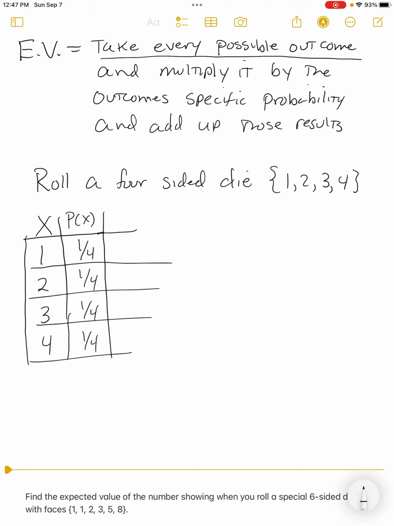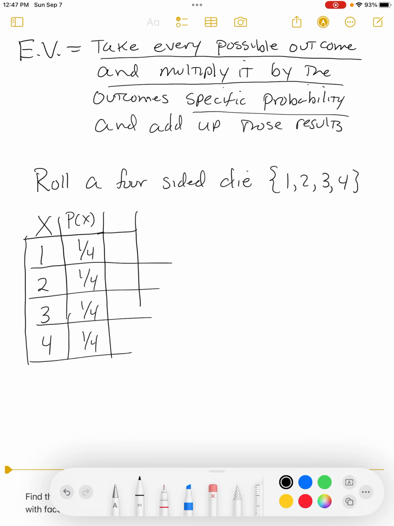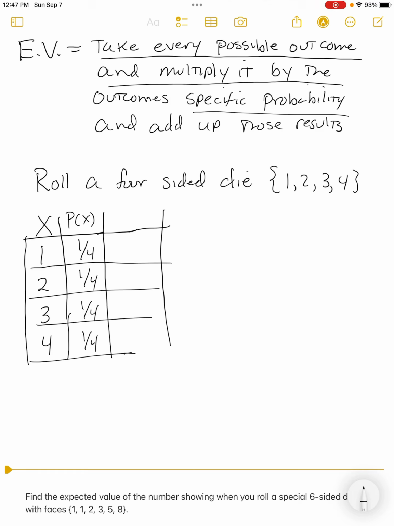So we're going to take every possible outcome and then multiply each outcome by the specific probability it has. Let me make that column a little bit wider. The next stage is to take the outcome times its probability. So the outcome of 1 had a probability of 1/4. 1 times 1/4 is 1/4. 2 times 1/4 is the next one, so that's 2/4.